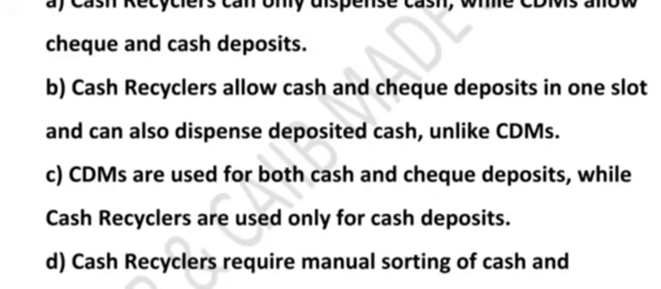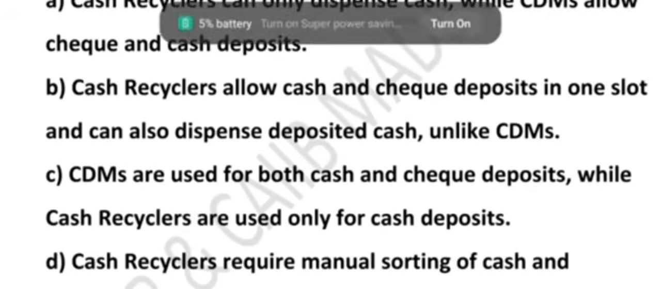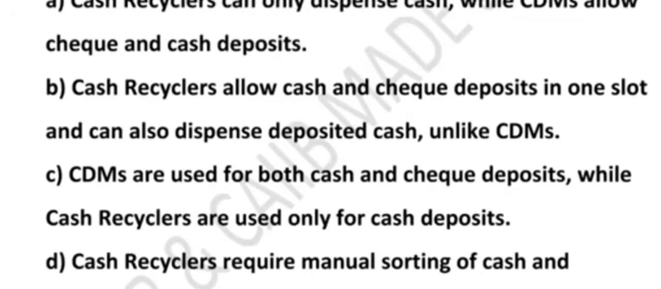Now let's look at option A. Option A says cash recycler can only dispense cash while CDM allows check and cash deposit. So this is wrong. CDM doesn't accept check at all, and the cash recycler does more than cash dispensing. So this is incorrect. What about option B? Cash recycler allows cash and check deposit in one slot and can also dispense deposited cash, unlike CDM. Yes, this is the correct answer. One machine, one slot for everything. Deposit, withdraw, check, auto identification of what is what. That is why it is called recycler.